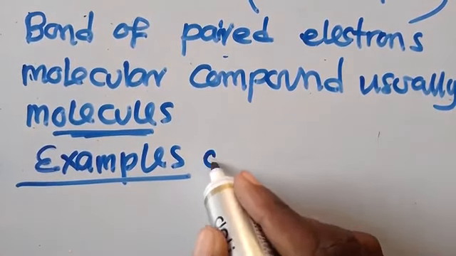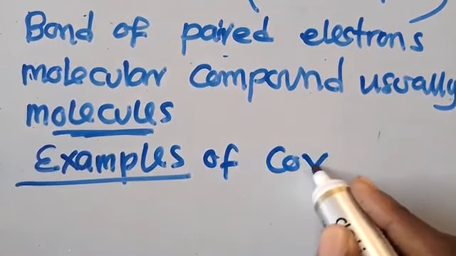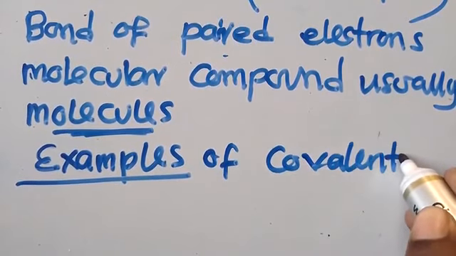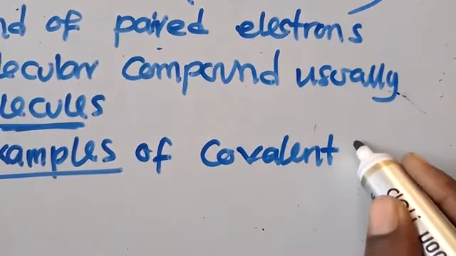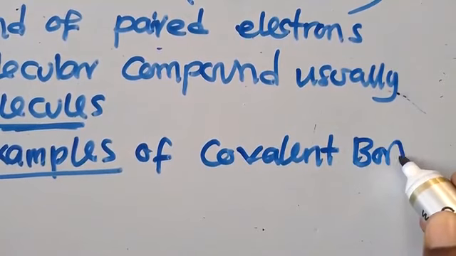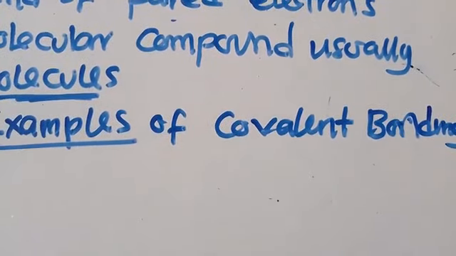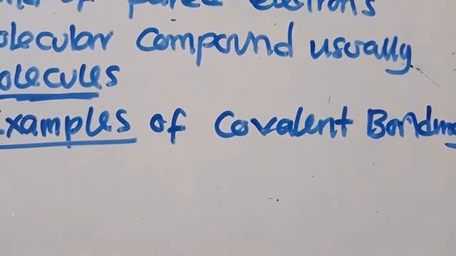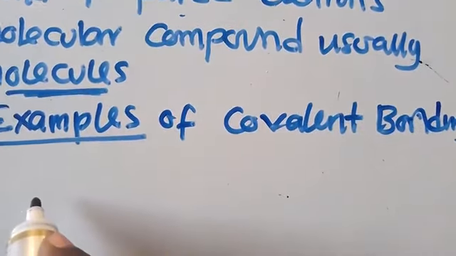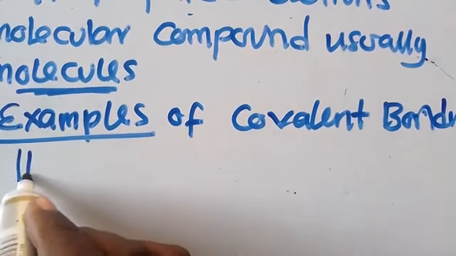So examples of what? These are examples of covalent bonding. Have you seen examples of covalent what? Bonding. Examples of covalent bonding. So what are some of the examples of this covalent bonding? We've got the hydrogen molecule. So hydrogen molecule is like this.